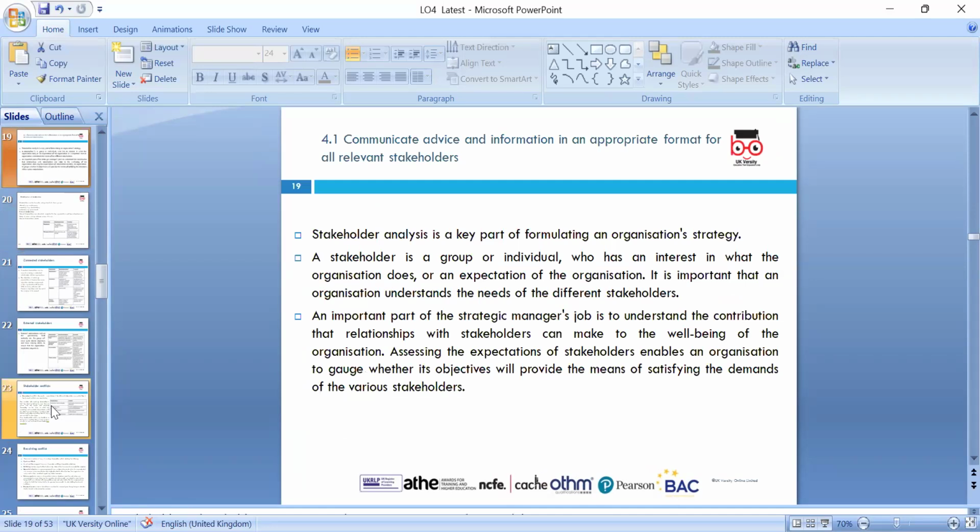Anyone who has any interest in the business is known as a stakeholder. Stake means interest. So there are a number of stakeholders in our tax affairs. That's why the topic is given in our assignment, and the unit specification really is about stakeholders. So stake means interest, and it's very important.